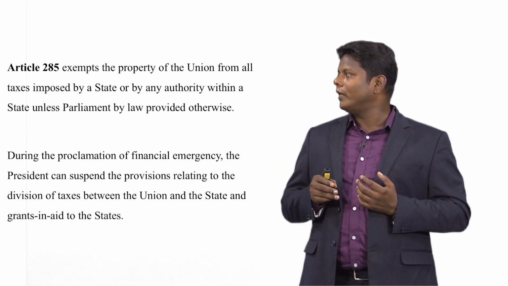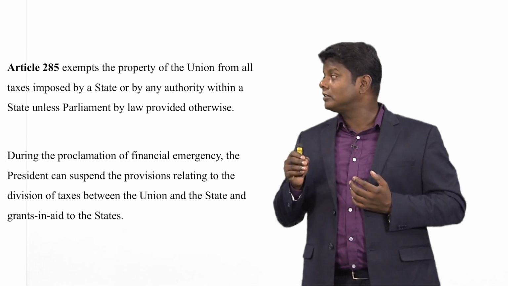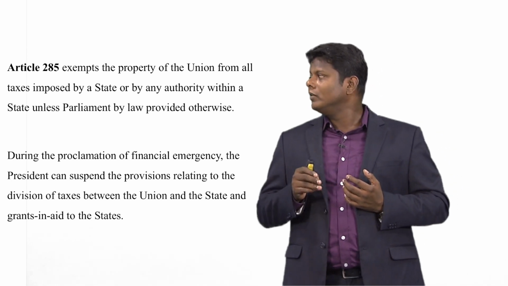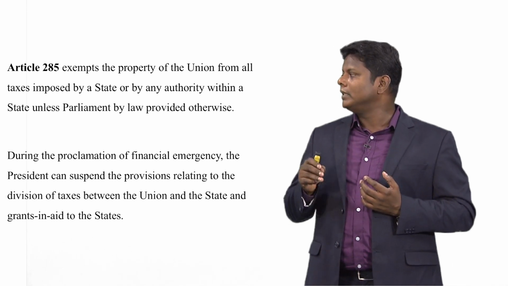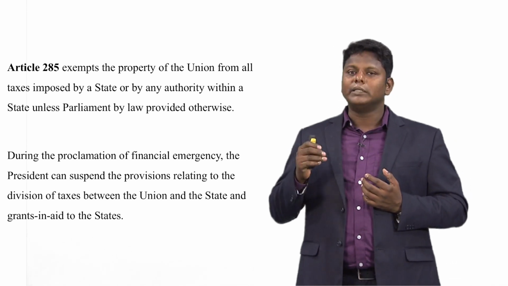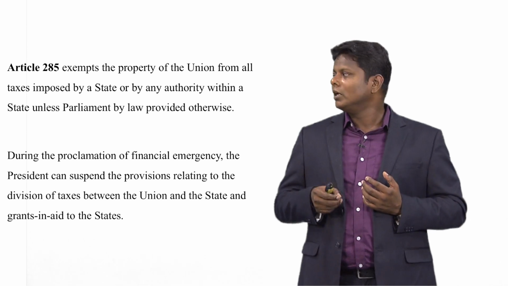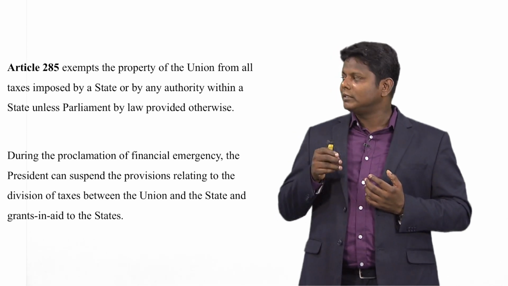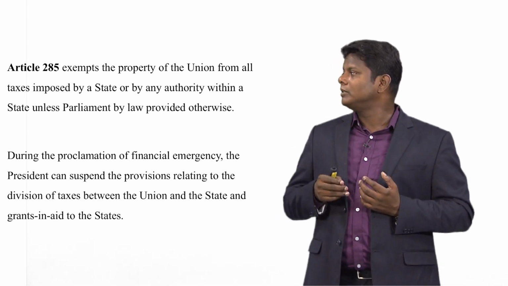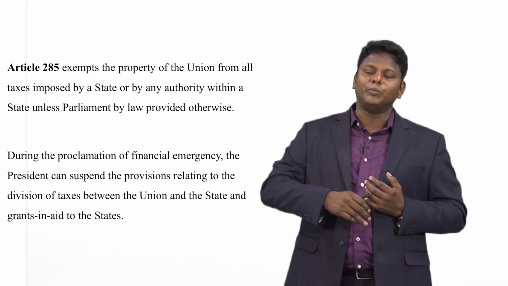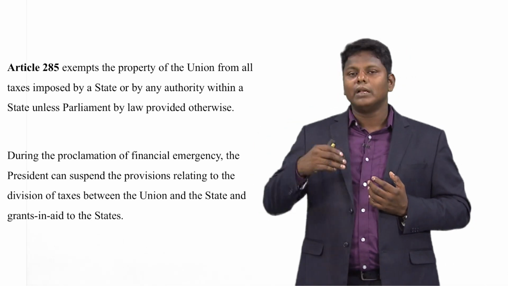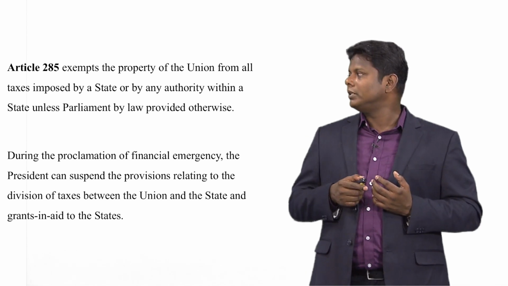During the proclamation of the financial emergency, the president can suspend the provisions relating to the division of taxes between the union and the state, and grants in aid to the state. That is the power of the president. During the financial emergency, the president can suspend the provisions relating to the division of taxes between center and state. Grants will be given to the state.